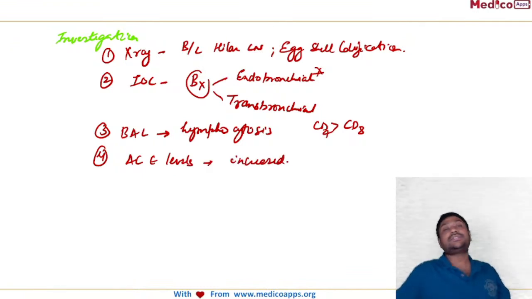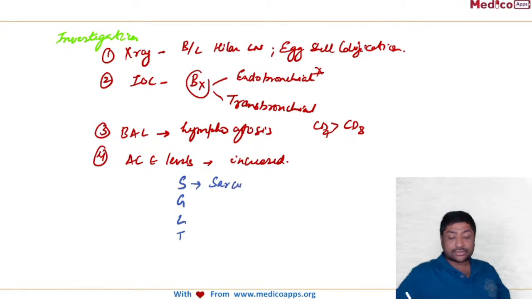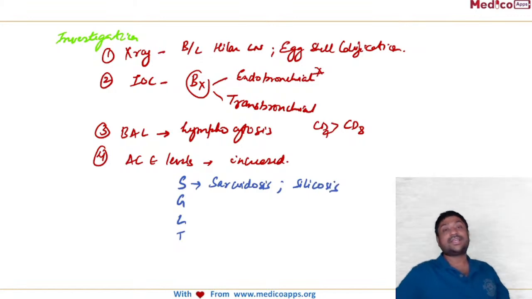So what are the conditions where ACE levels are increased? Can anyone just tell me what are the conditions in which ACE levels are increased? Anyone? So the mnemonic for ACE levels increased is S, G, L, T. S is, we have already covered, sarcoidosis, but along with sarcoidosis, silicosis. G is for a lysosomal storage disorder, Gaucher's disease.